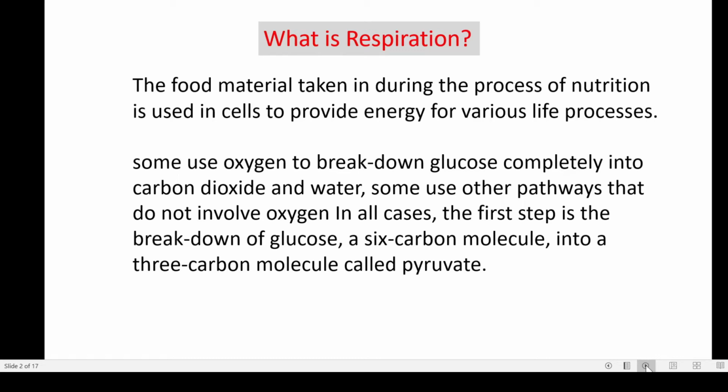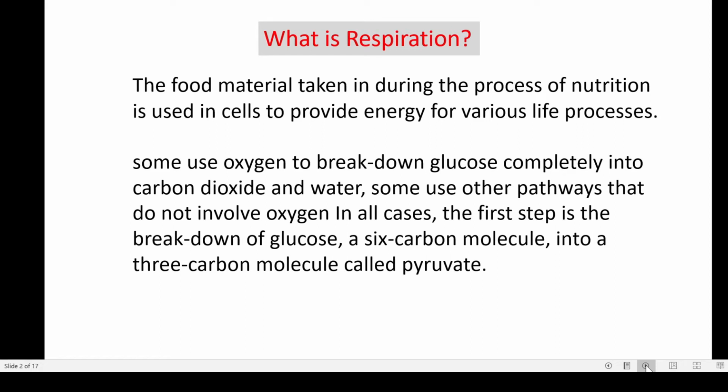So what happens whenever we take food? Digestion takes place. What does digestion mean? It is a process by which the complex food substances are broken down into smaller or simple food substances with the help of enzymes. Then what happens next? They get absorbed. Where does this absorption take place? This absorption takes place in the small intestine.